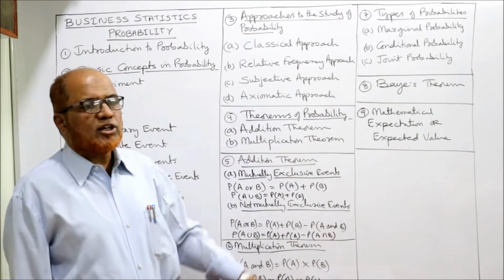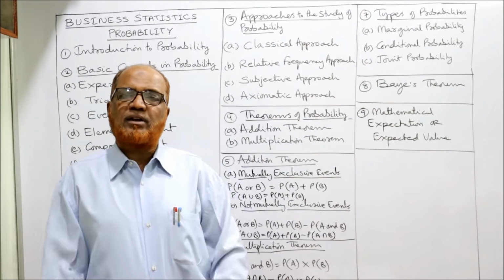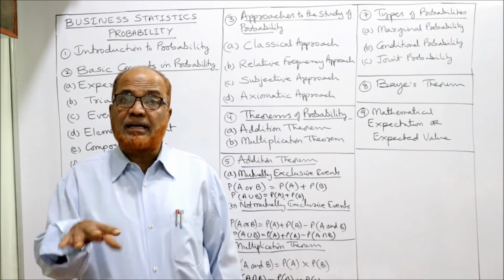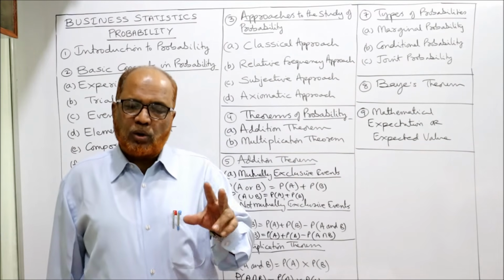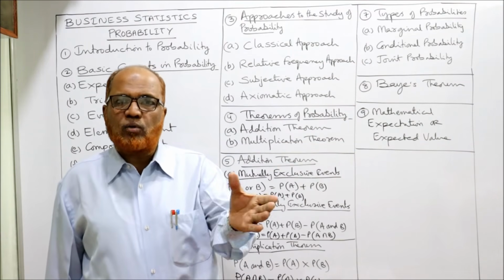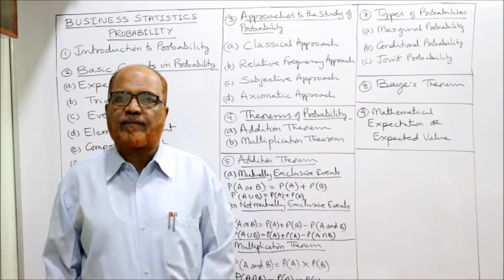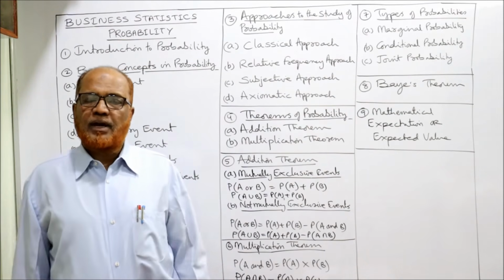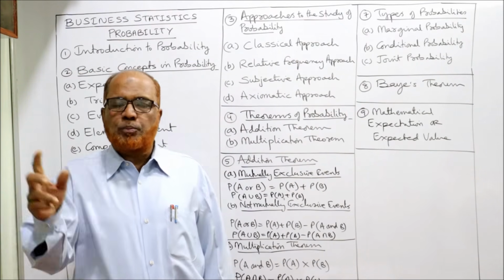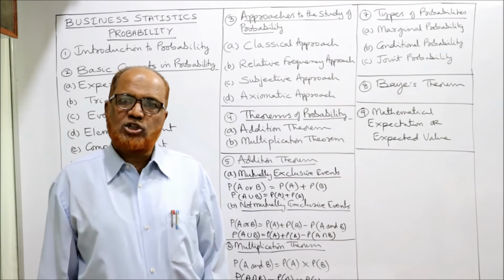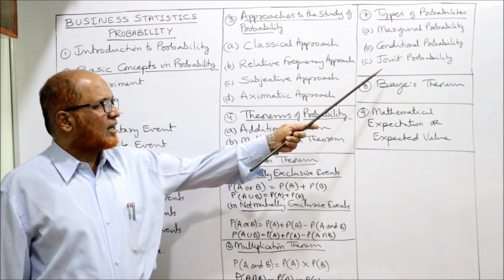Conditional probability. Joint probability means the probability when the two events are multiplied. If दो या दो से ज्यादा इवेंट को अगर कंबाइन कर दिए, मल्टीप्लाई कर दिए, तो will get the joint event. Example, P of A into P of B is a joint probability. So these are the different types of probability.